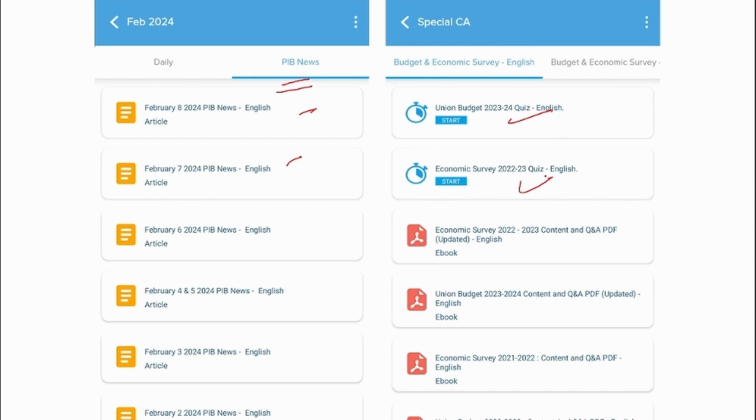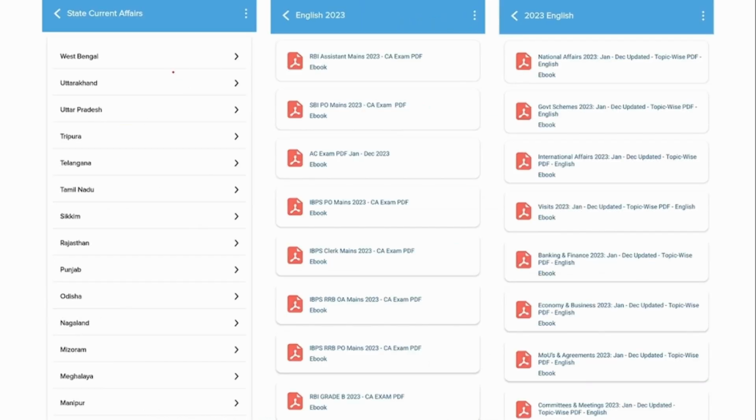After reading the PDF, you can also go and attend the quiz. This is available in the Special CA category. We also provide state level current affairs. This will be very helpful for students who are preparing for state level exams. For example, if you are preparing for Tamil Nadu state level exams, then you can click this tab and you will be able to see all the current affairs or news related to Tamil Nadu.